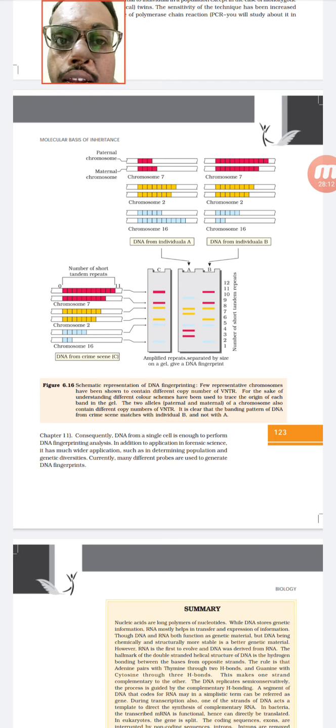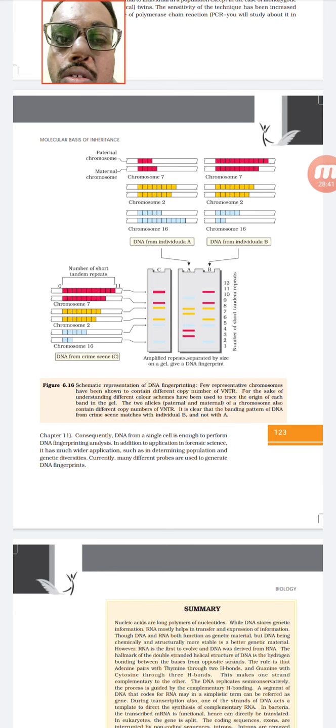The red marked ones are the paternal and maternal chromosomes, and chromosome 2 also will have a sequence, and chromosomes 16, 7, 3, 2, all the chromosomes will have these satellite DNAs and VNTRs. So now the question comes: who is the child of this particular person?